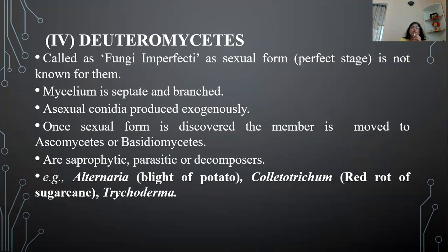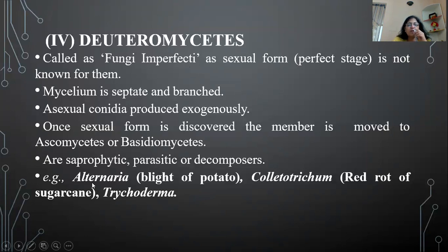The fourth class of fungi is Deuteromycetes. Deutero means incomplete. These fungi are also known as fungi imperfecti or imperfect fungi. Children, when we study the life cycle of any organism, the perfect stage is sexual reproduction. So in any organism, when we discuss sexual reproduction, that is the perfect stage. In Deuteromycetes, all those fungi are kept in which sexual reproduction is not yet discovered.